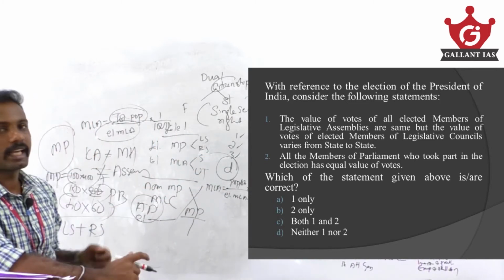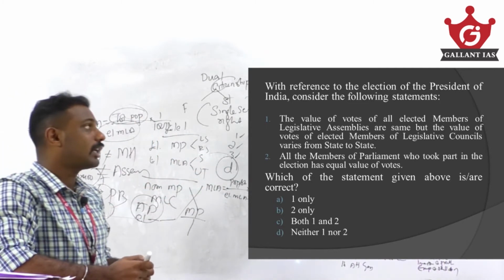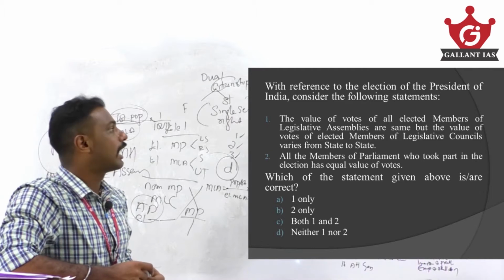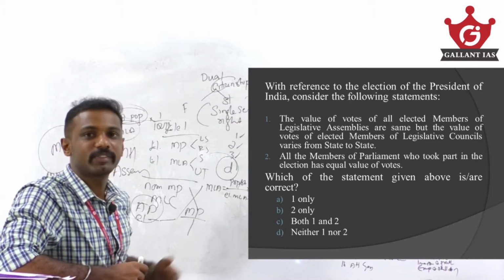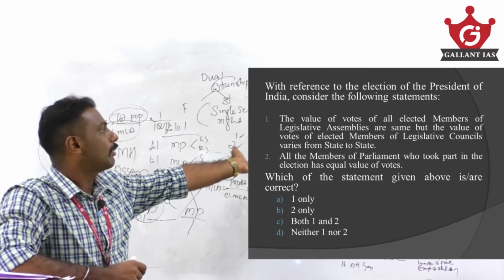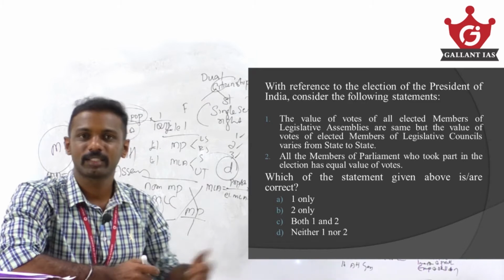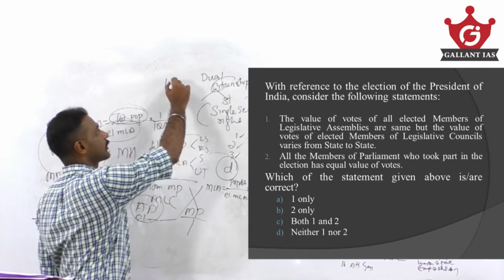Here it says that the value of votes of all elected MLAs is the same. No, it varies from state to state. And members of the Legislative Council do not take part in the election. So statement one is wrong.